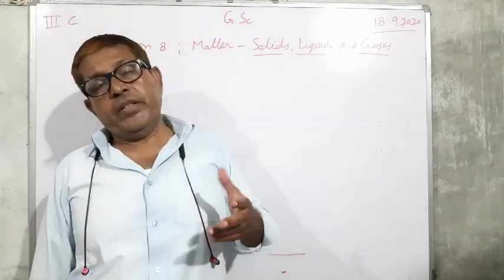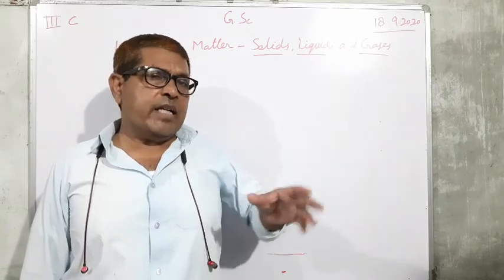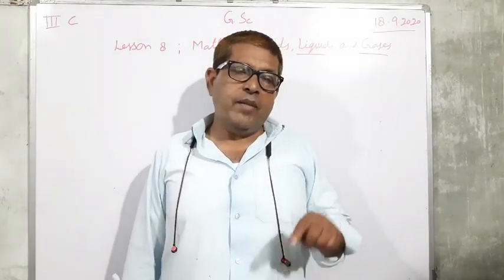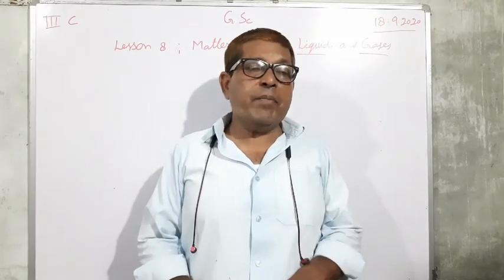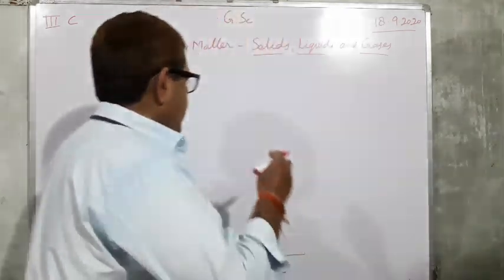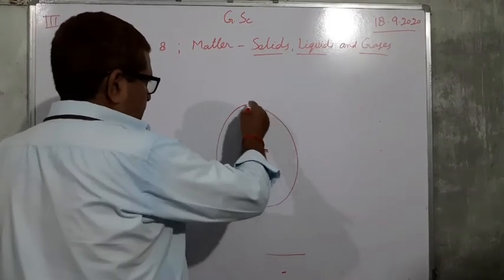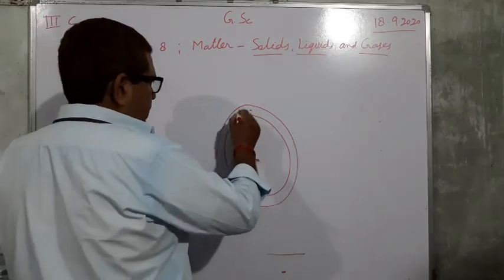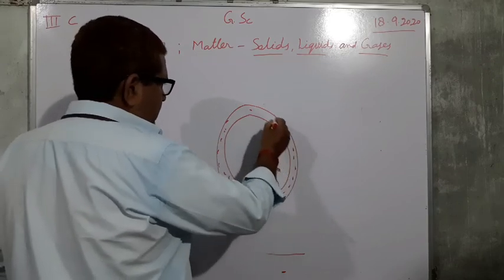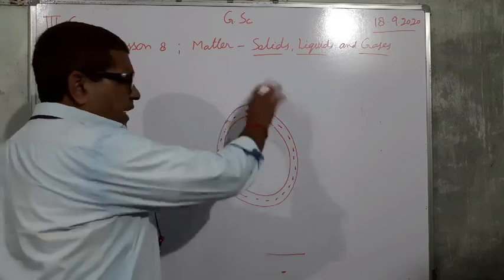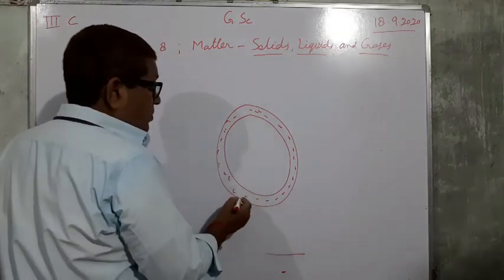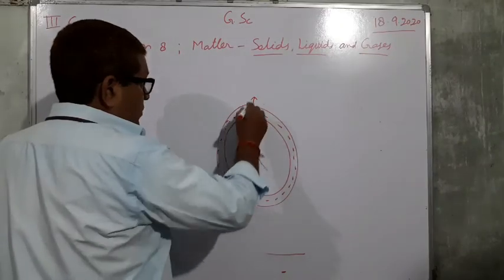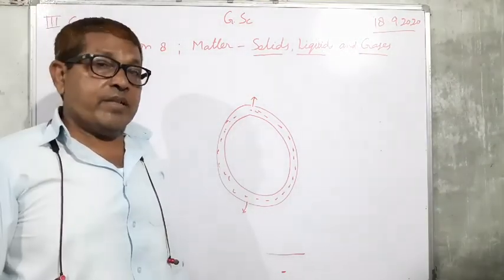Suppose you have a cycle, and the cycle tube is filled with air. Air is filled in the tube. It occupies the entire space, and if you make a hole in the upper part of the tube, air will go outside, and here also, if you make a hole, air will escape from the tube.